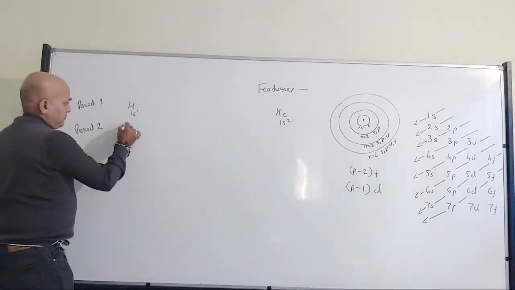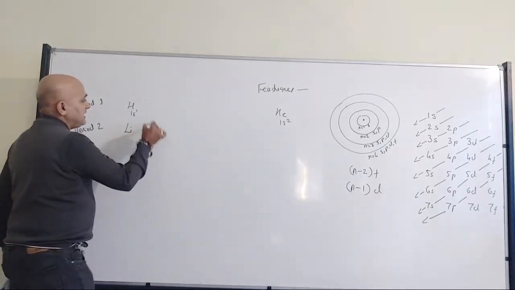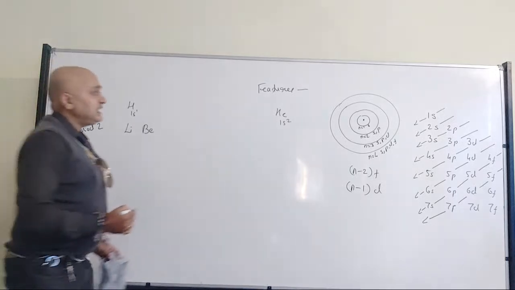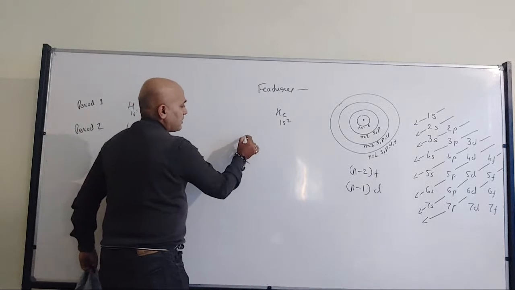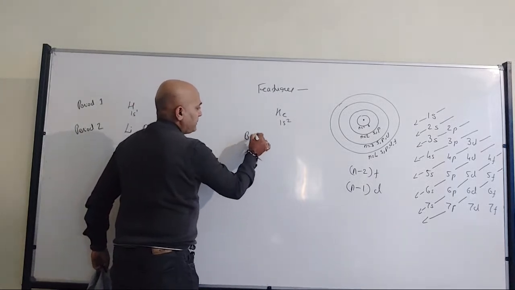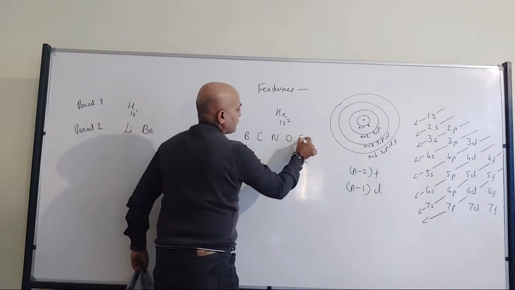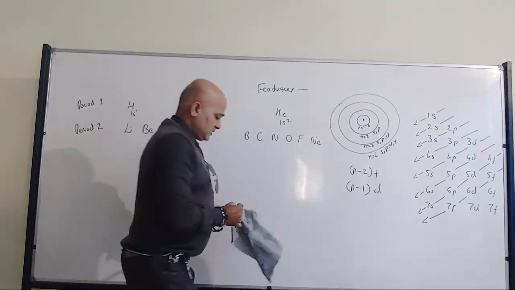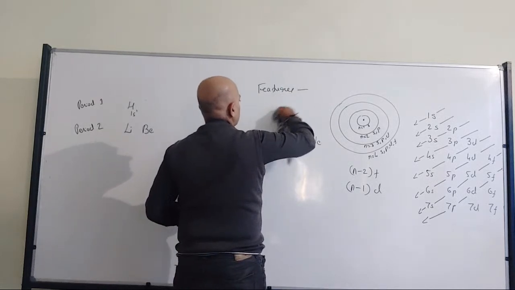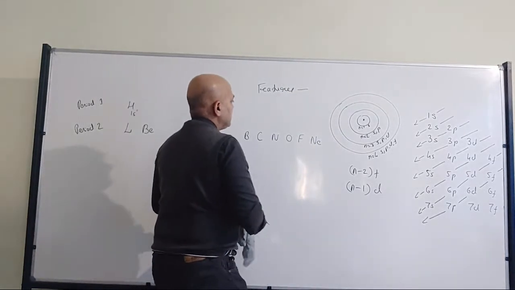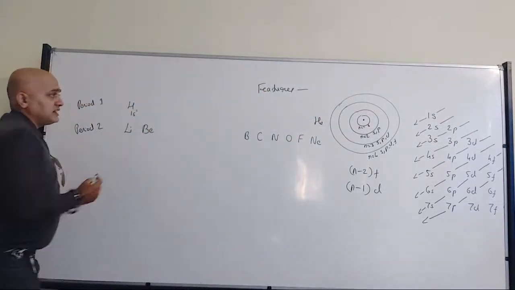Right? So now I have lithium, then I have beryllium. Anyway, I push this one bit to that side. Now lithium and beryllium will move here, then boron, carbon, nitrogen, oxygen, fluorine, and neon. So I have to shift helium also, so I will shift helium. That's where I have helium here. Right? So this is period 1, this is period 2.